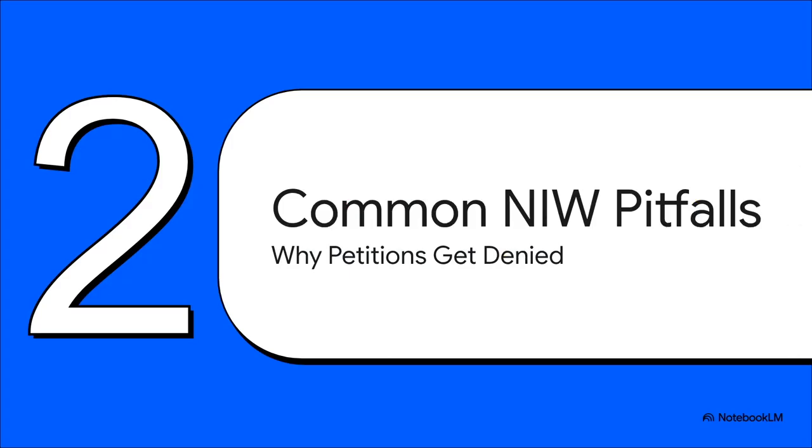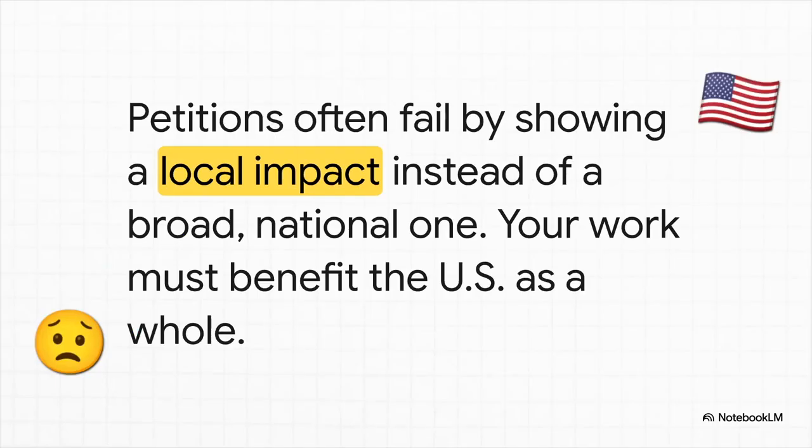All right, so by digging into these decisions, we can see exactly why petitions that seem really strong on the surface end up getting denied. Let's break down the most common pitfalls so you can make sure to avoid them in your own application. Okay, the first major hurdle is all about scope. You wouldn't believe how many AAO decisions are just filled with cases where the petitioner's impact was shot down for being too local. You have to remember, the goal here is to prove your work's importance stretches across the entire United States, not just inside your own company.